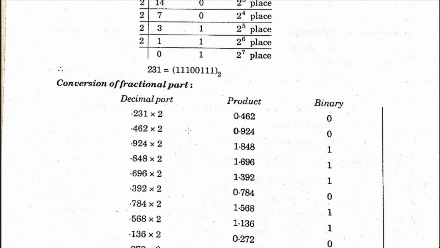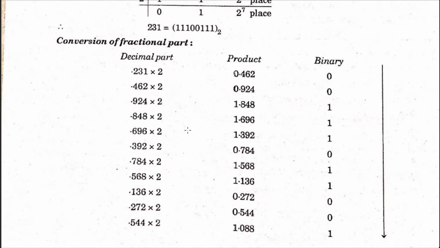Now look at the fraction part. Our fraction part is 0.231. To convert the fraction part, we have to multiply the number 0.231 by 2. This product will become 0.462. We have to consider the integral part, which is 0. Then we multiply this product by 2, that is 0.924. Here our integral part is 0.